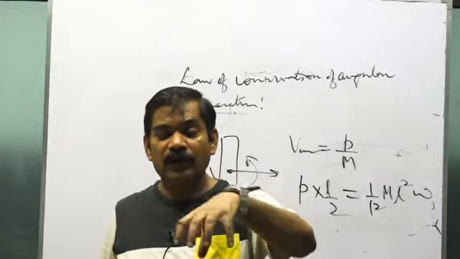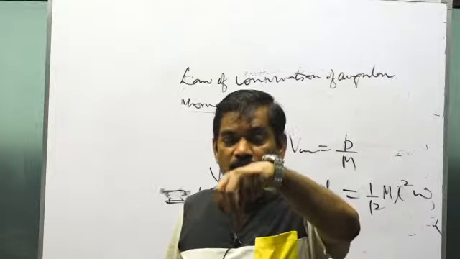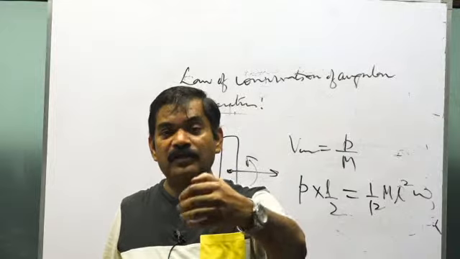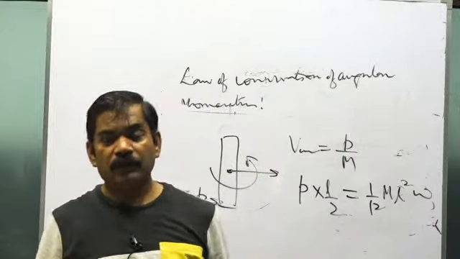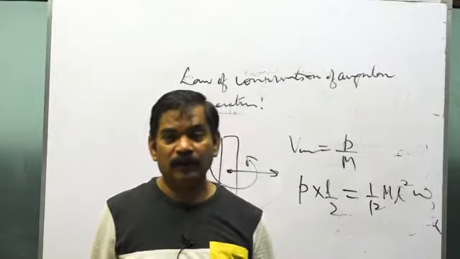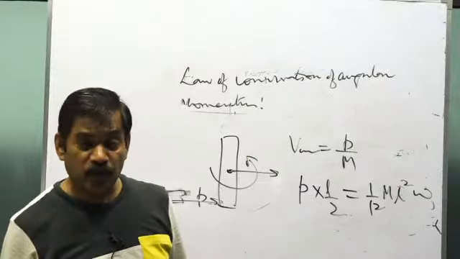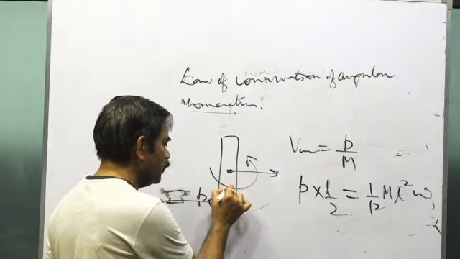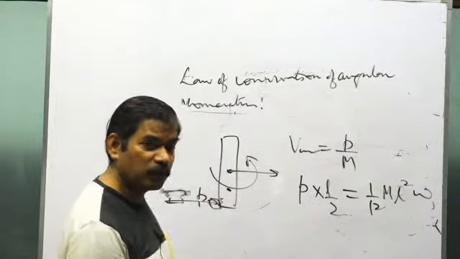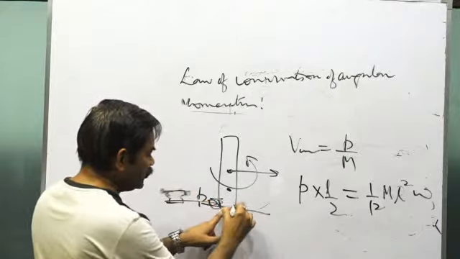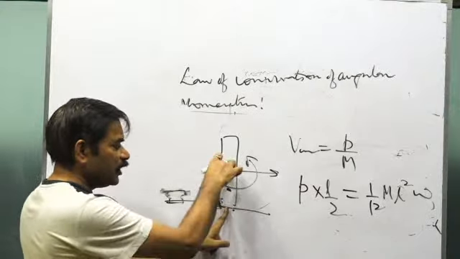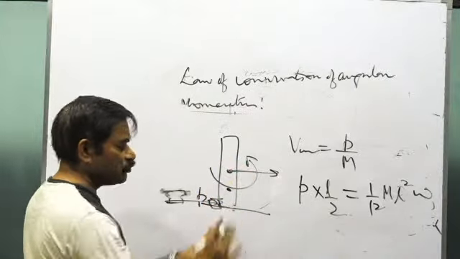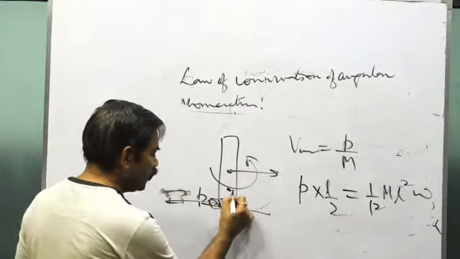And the rigid body will start rotating about that point on the ground which is lying just below the combined center of mass. Suppose the combined center of mass, when the block sticks at this point, is at this point. You can calculate that position. The position of the combined center of mass from this point will be capital M into L by 2 plus small m into 0, divided by capital M plus small m. That is the distance of the center of mass from this point.